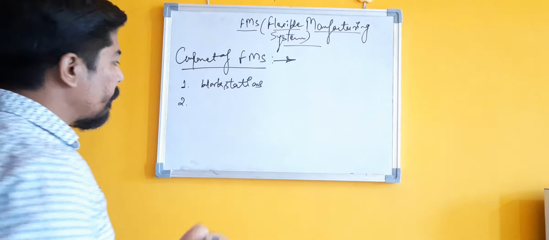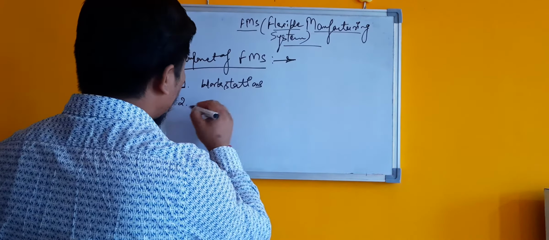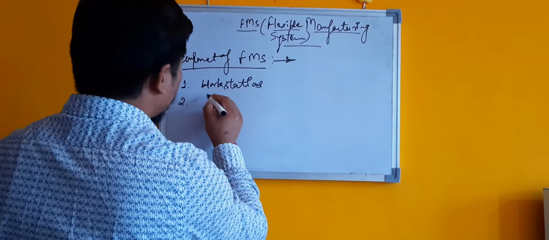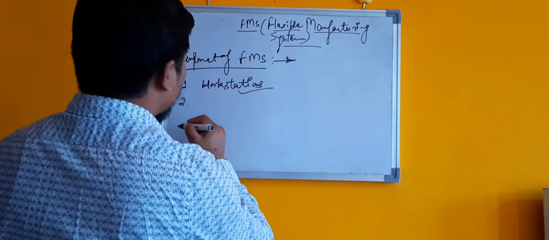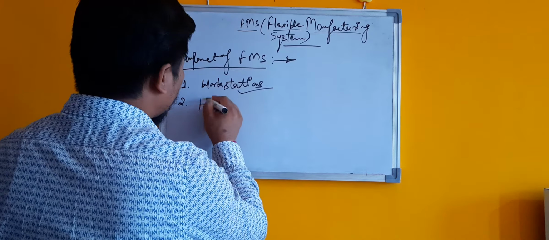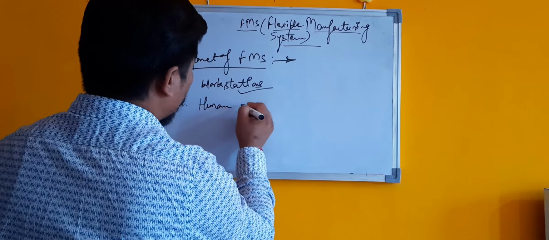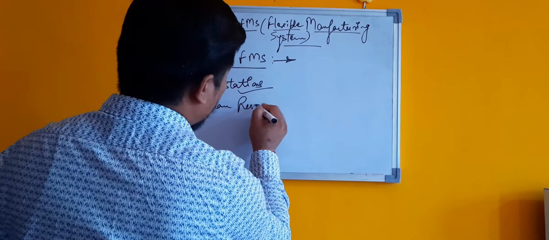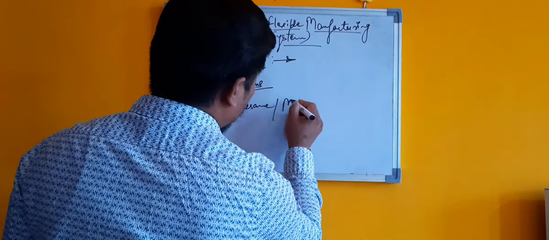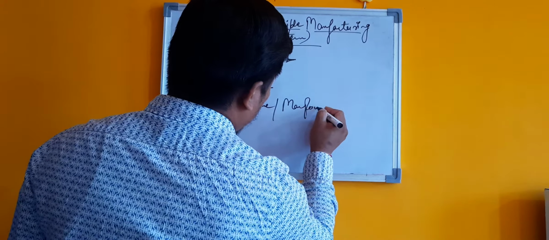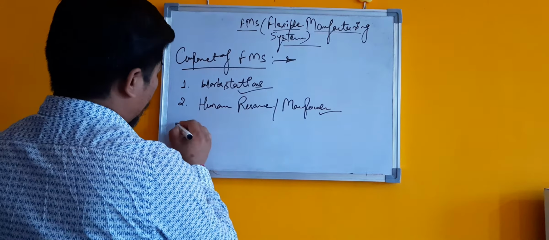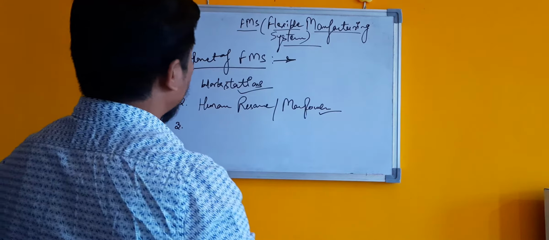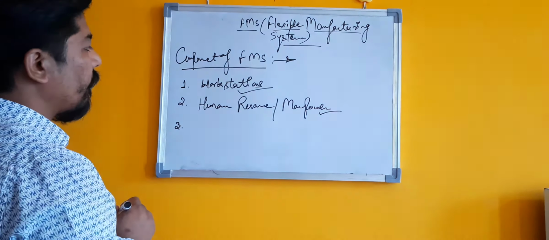The workstation is the first component of FMS.